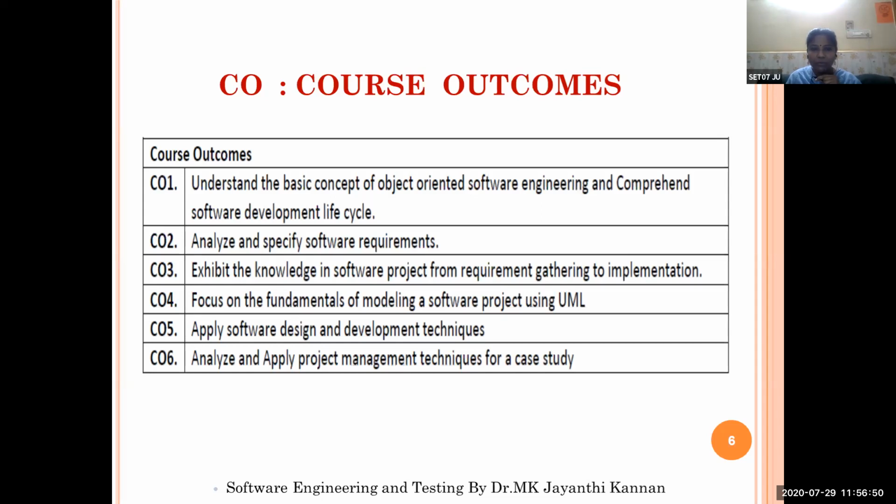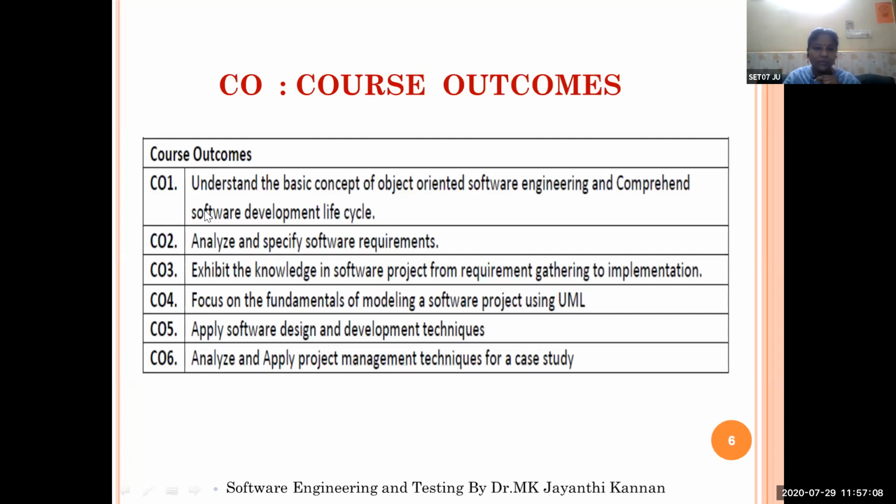So you will be able to write some new programs also once you complete the programming course. The same way, after you study this software engineering course, what are the things the students can do by using the concepts they studied. So the outcomes of this course are, we have six course outcomes.